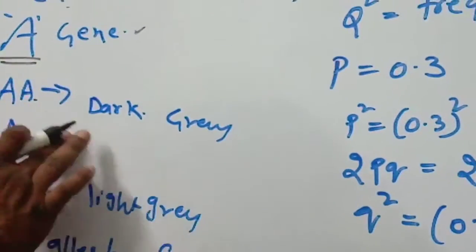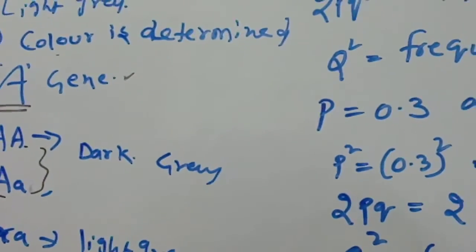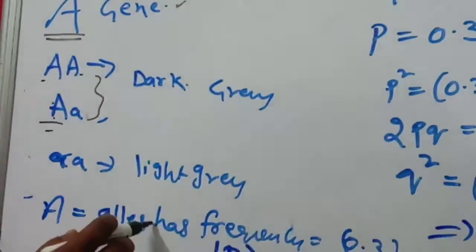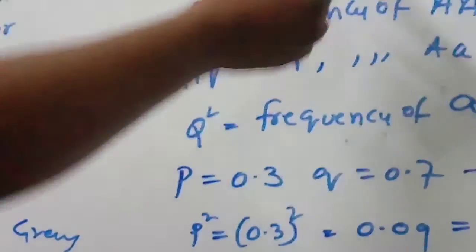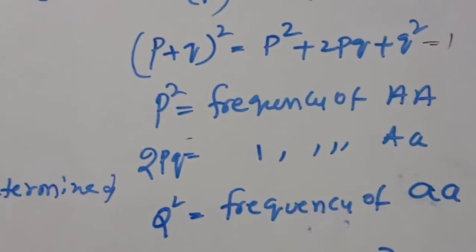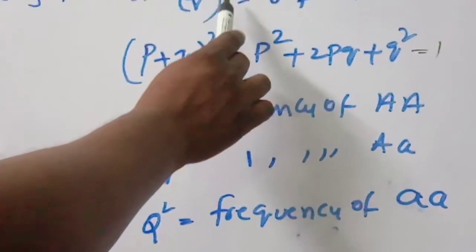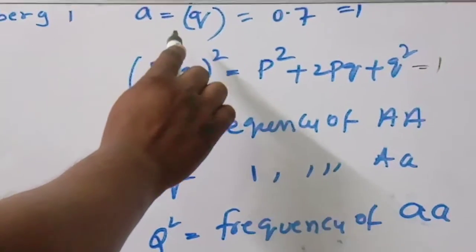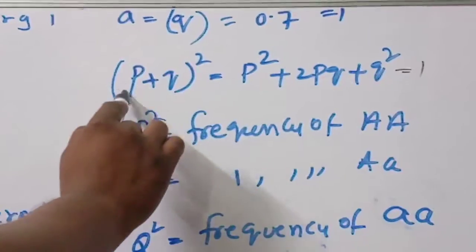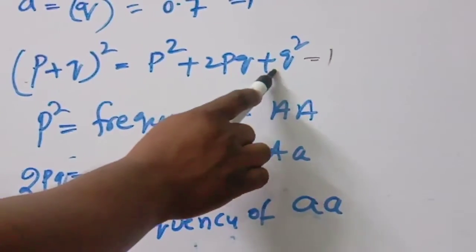These two are related to dark because A is dominant, and aa is light gray. The frequency of A is 0.3 and of a is 0.7. This one you should have to remember, 0.7. Then you should remember very carefully, (p + q)² is equal to p² + 2pq + q².